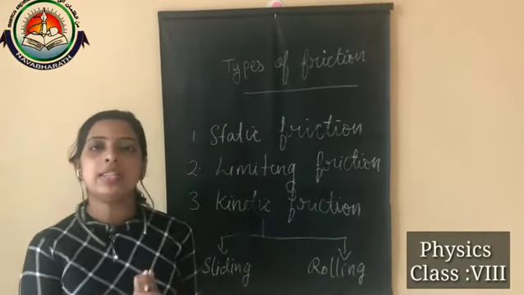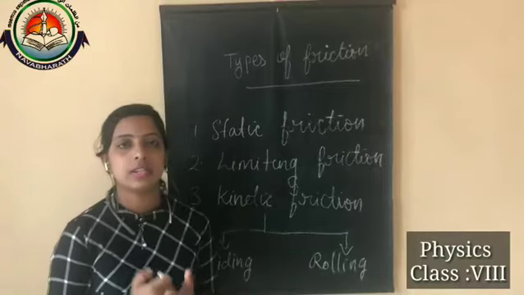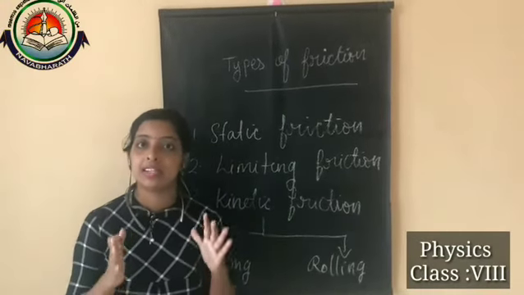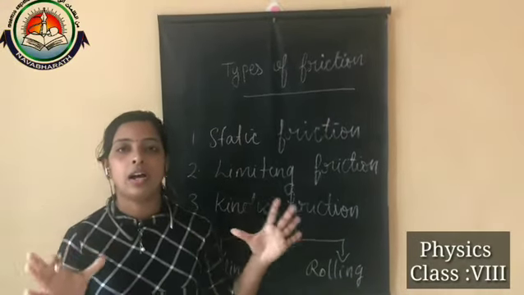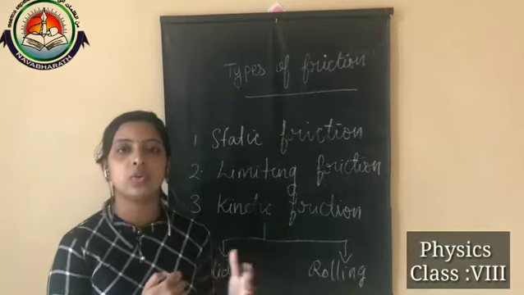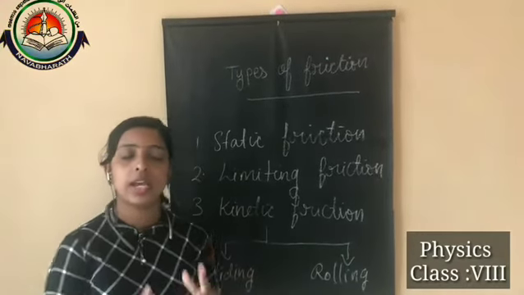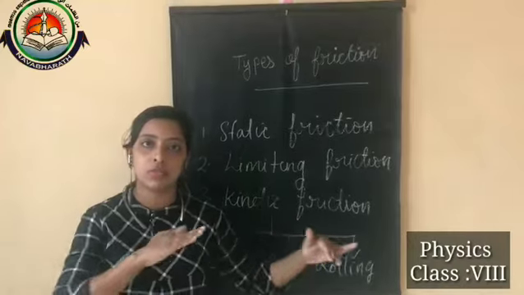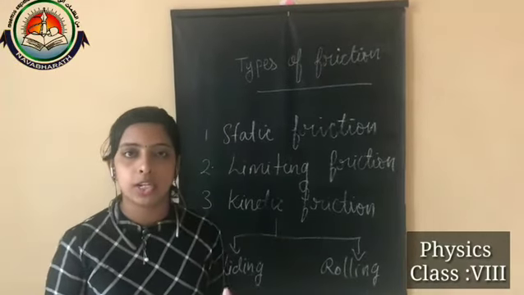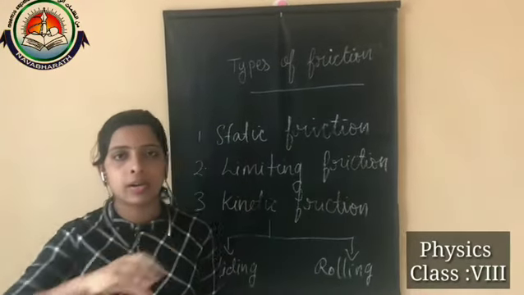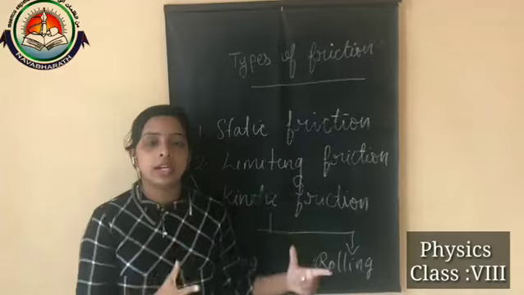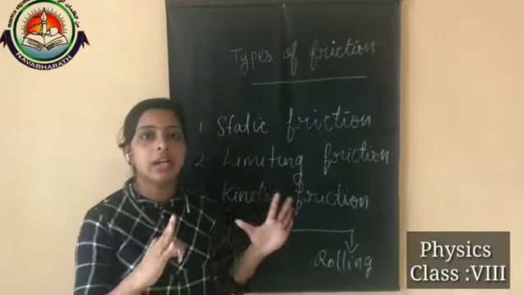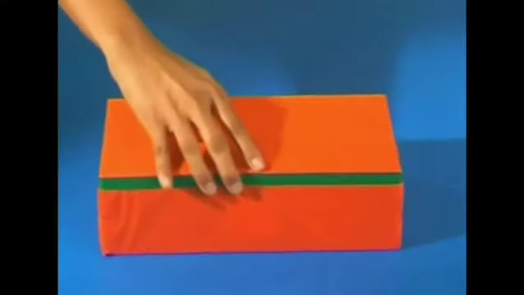In this activity, which is already given in your textbook, we can discuss with the help of an illustration. Here you can see that a block is there. In your textbook it is given as a wooden block on a wooden table, but the procedure is the same. Here you can see a rectangular box that you can consider as a wooden box.